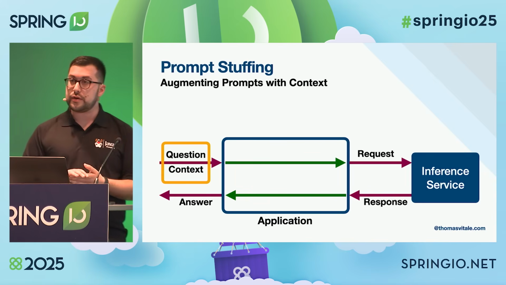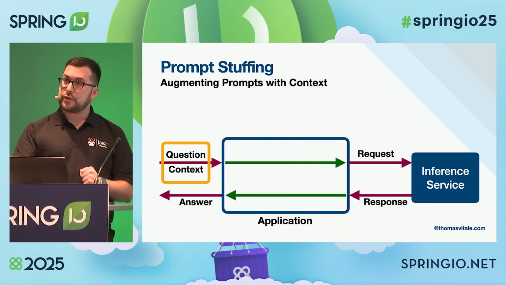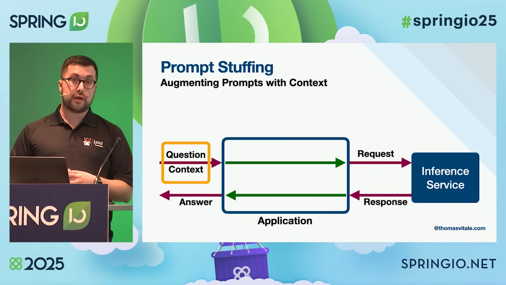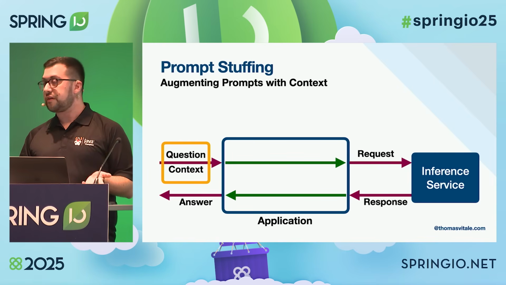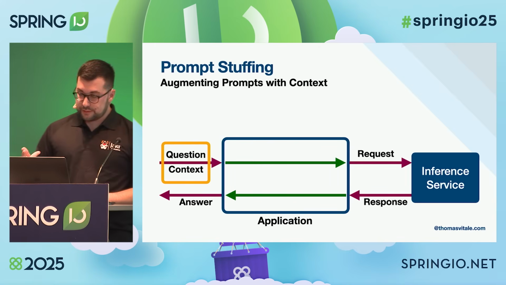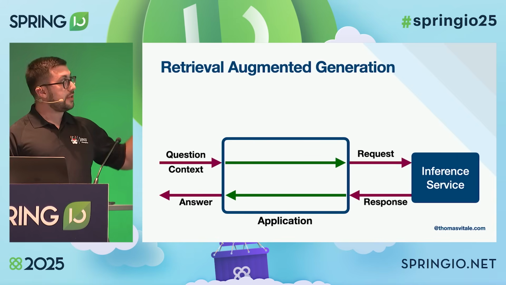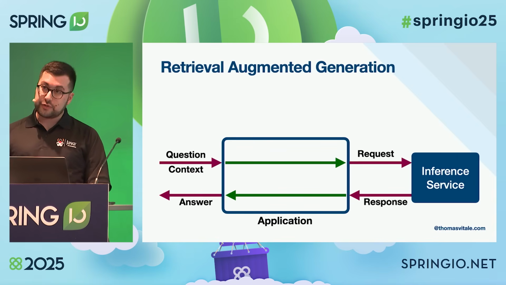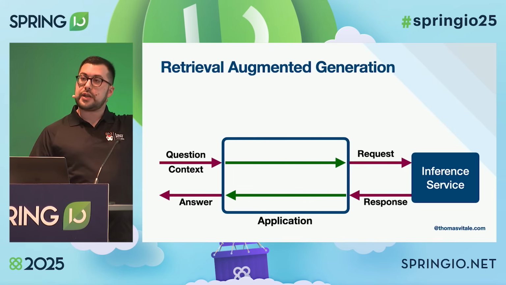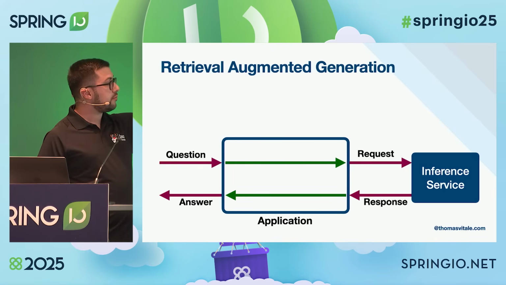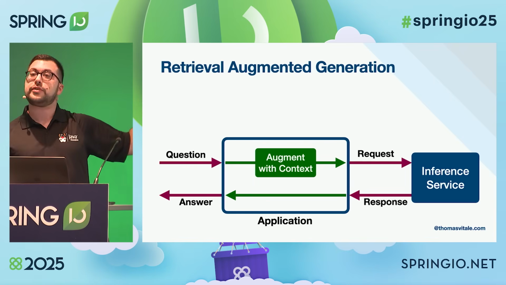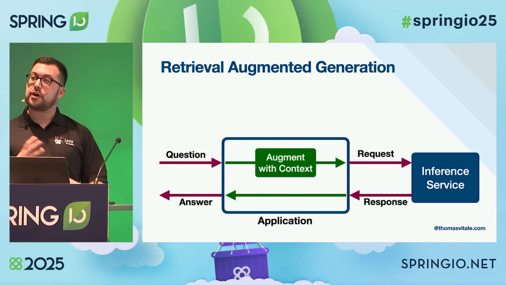Because in the best scenario, what just happened to me happens, that the model says, sorry, I don't have access to real-time data, or in the worst case scenario, the model will just make stuff up and improvise an answer. And that's very bad. So we want to introduce a different pattern that is called Retrieval-Augmented Generation. So how does it work? We remove the responsibility from the user to provide the context, so it's only the question that we ask. And then inside the application, we take care of augmenting that prompt with the context.